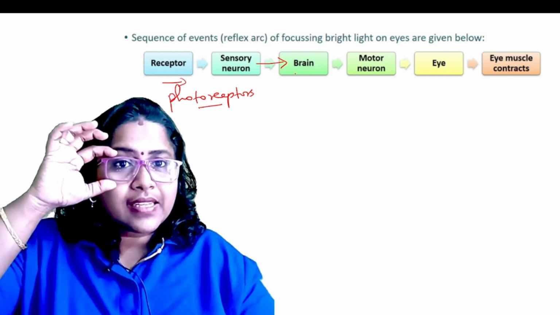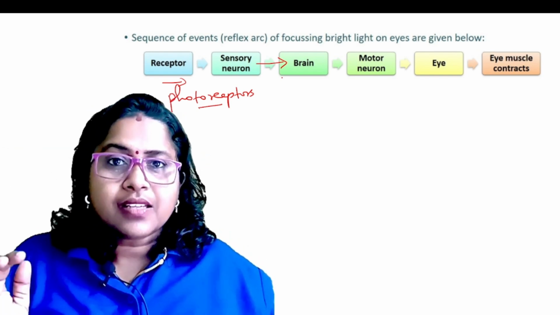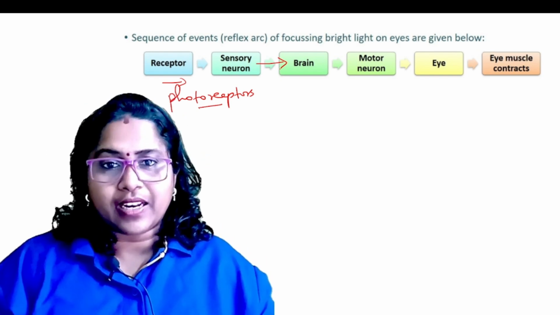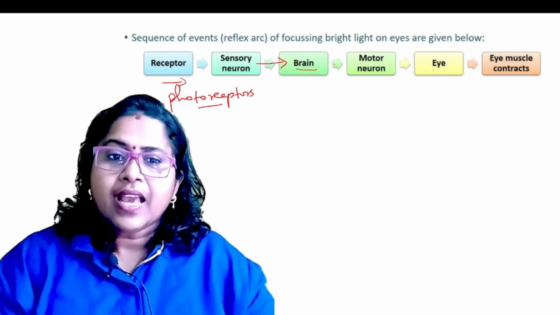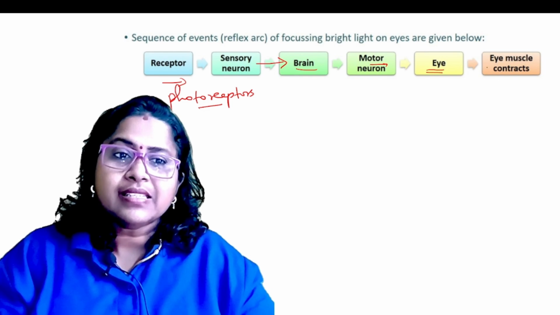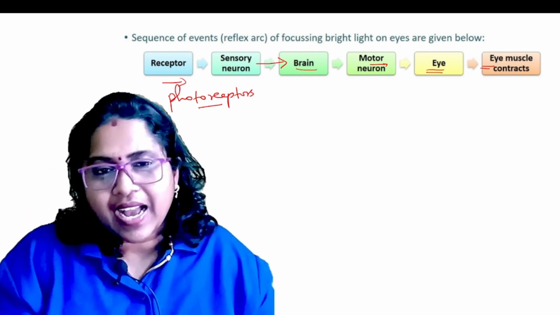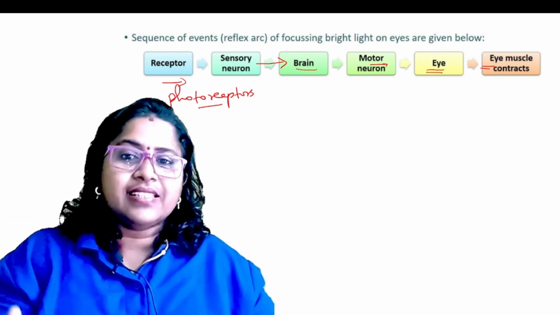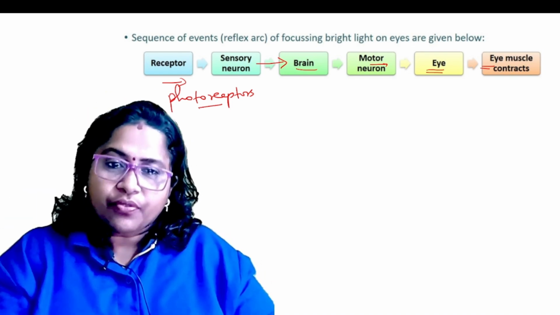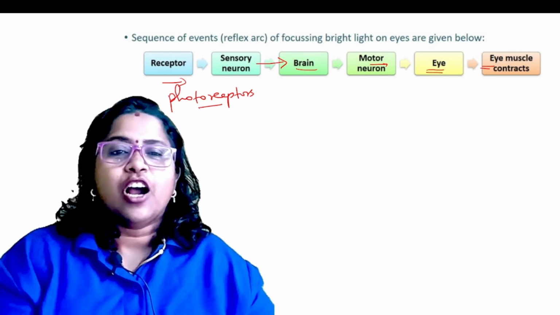Because from the eyes it is nearer to the brain, and it would take time to reach the spinal cord. So the brain, through the motor neuron, gives the information to the eye muscles, and immediately the eye muscles contract and we blink the eyes. These are the sequence of events that usually happen when bright light is focused on the eyes.